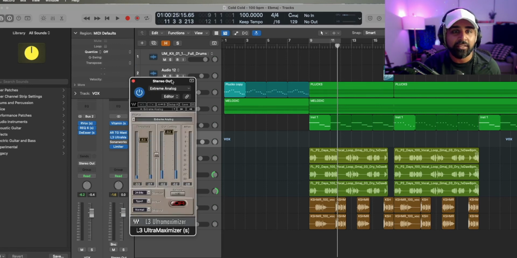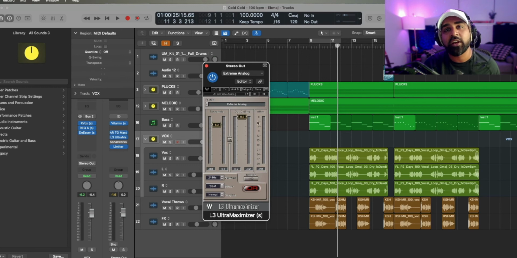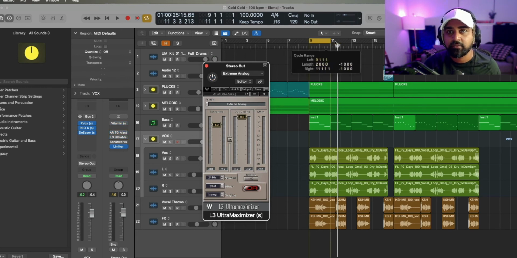And then last but not least, I have the L3 Ultra Maximizer, the limiter right here. So let's disable that and then play that and enable that.